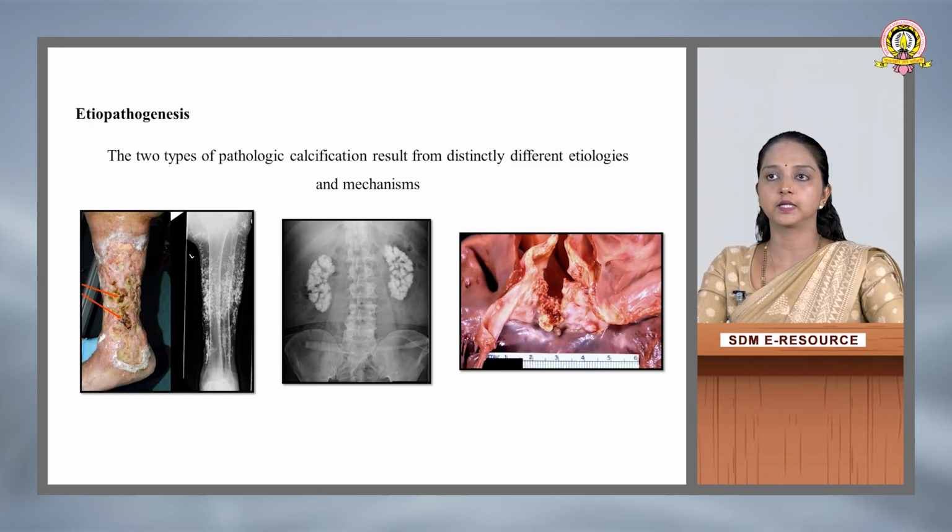Etiopathogenesis: the two types of pathological calcification result from distinctly different etiologies and mechanisms. As we have referred to in the previous slides, the etiology and pathogenesis of both the calcifications are different. It is not the same.